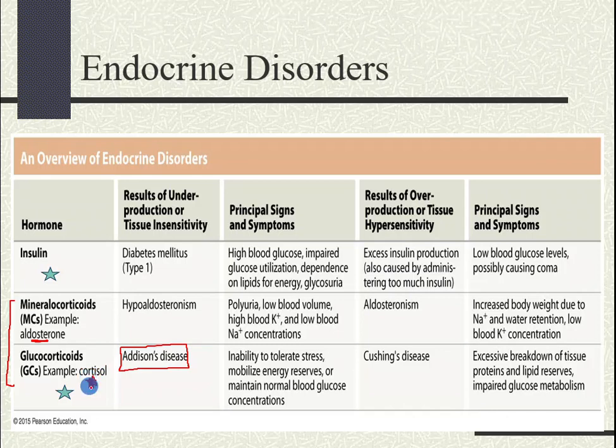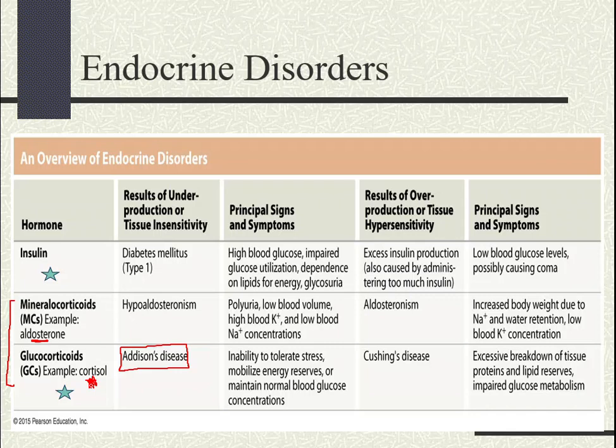primarily cortisol, but sometimes it also includes the hyposecretion of aldosterone. So in some patients that have Addison's disease, their adrenal glands are producing very, very low amounts of cortisol and aldosterone.